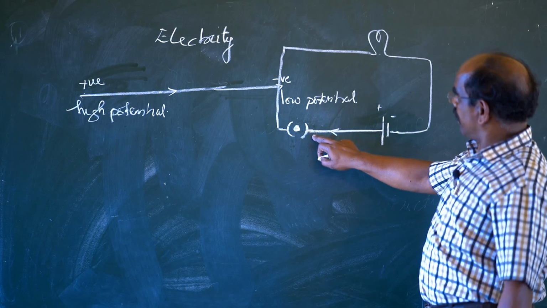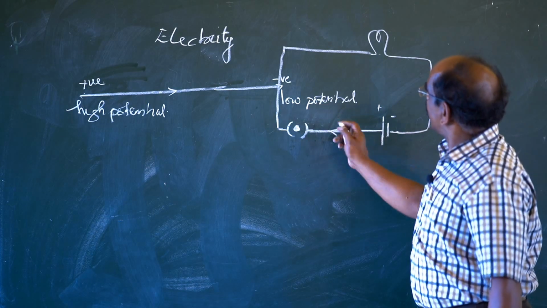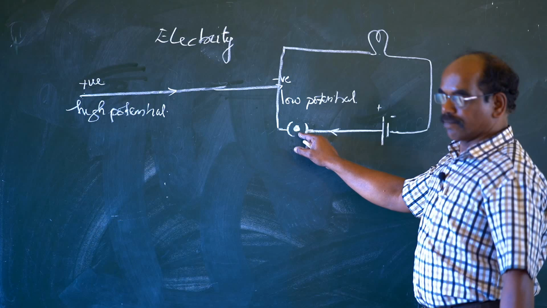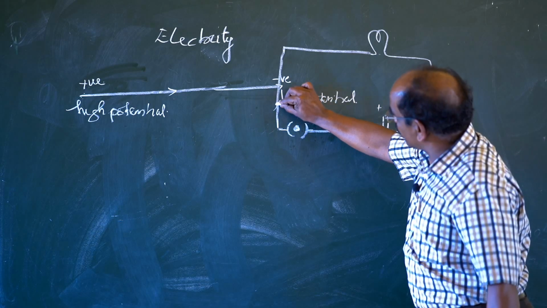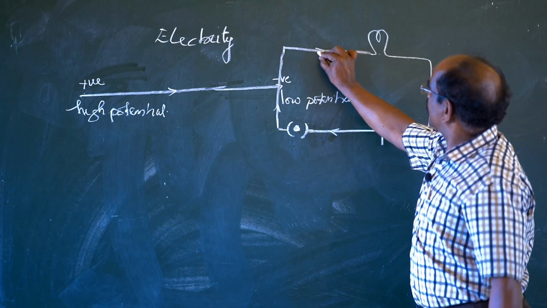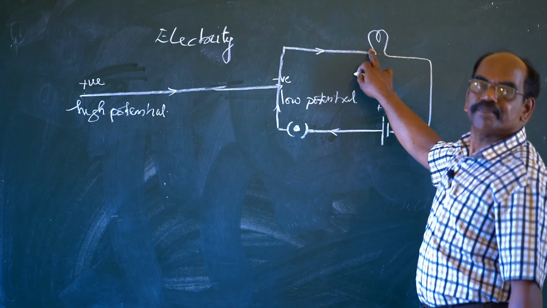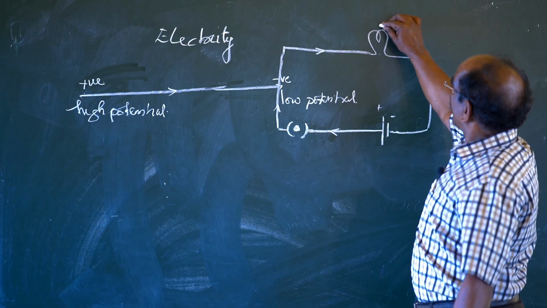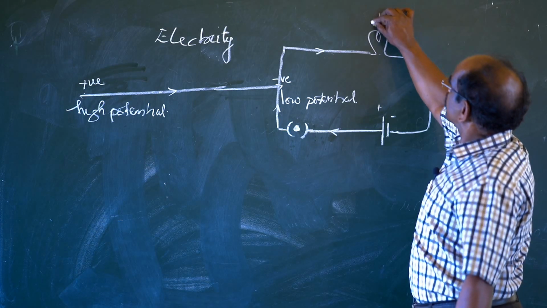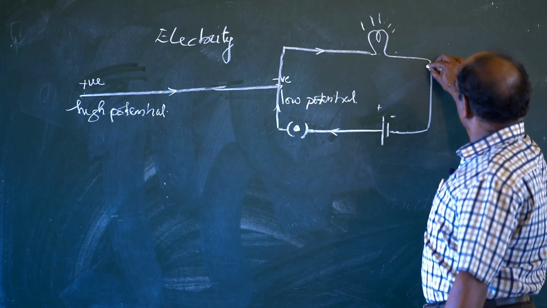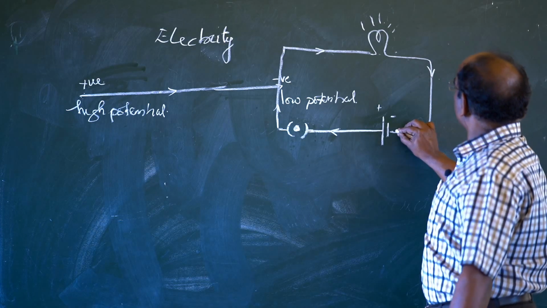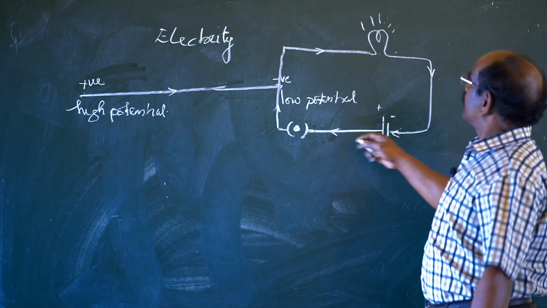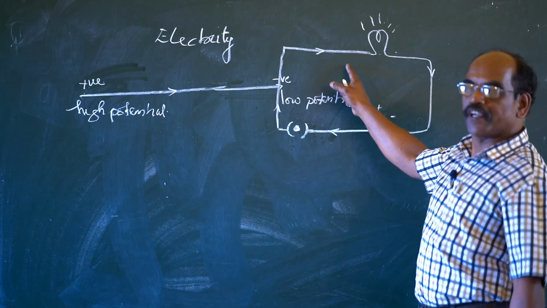Now the plug key is closed and the current will enter through this plug key, go through it and come to the bulb, entering the bulb terminal, and it starts to glow. So this circuit is completed. Now this is a closed pathway of electrons.